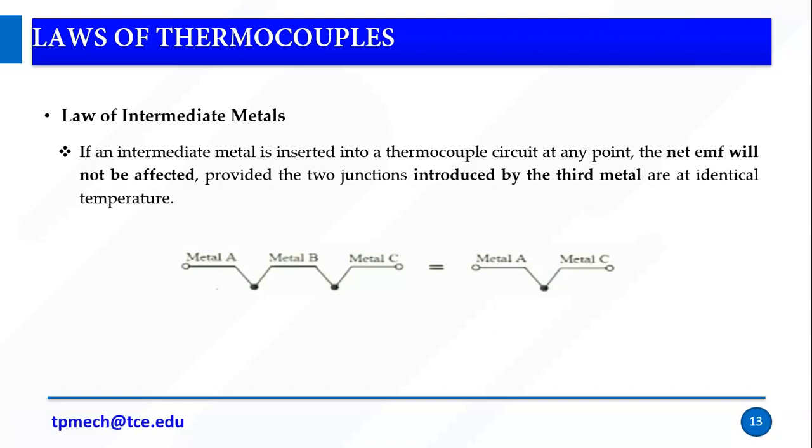So for example, metal A may be brass, metal B may be silver, metal C may be brass. Or bronze, copper, brass, and then aluminium. For example, silver, aluminium. If you consider three metals, and I remove the aluminium and make just these two, the net EMF doesn't change. This is the law of intermediate metals.